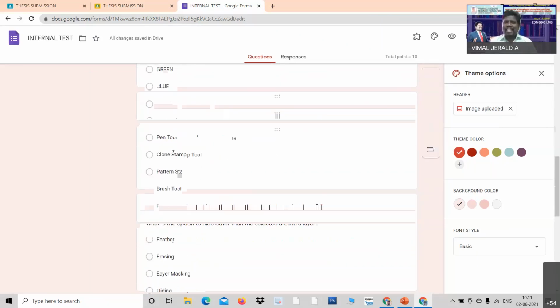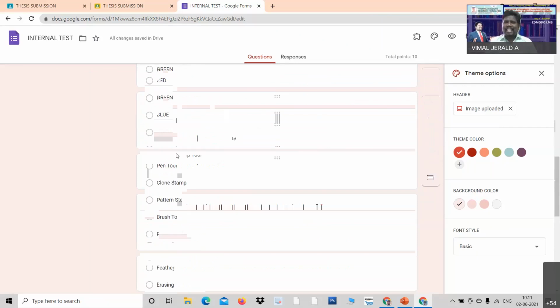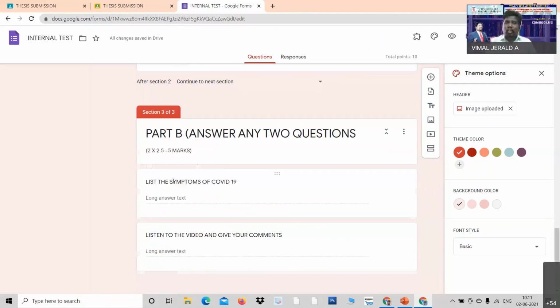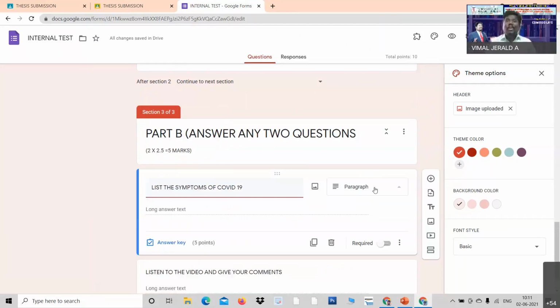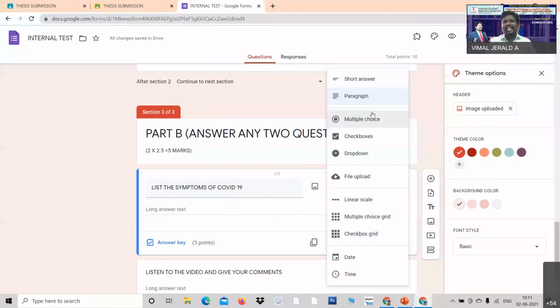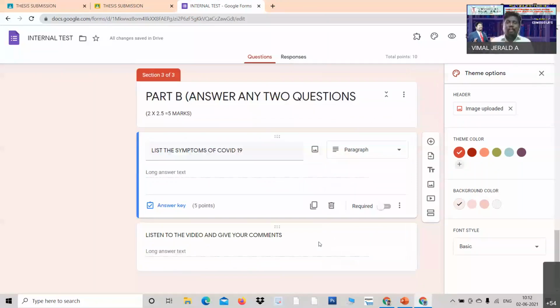See, here I've got 5 questions. Part A. Right. And part B. This is where I wanted to have the questions for the theoretical part. Look at here, list the symptoms of COVID-19, which I have chosen. This is the list of question types that I can add. It can be multiple choice, it can be short answers. I've gone for paragraphs so that the students can add any number of lines. And for the second one, you can be creative, not only asking the students to write all the time, type all the time. Why don't you ask the students to watch a video and write? Maybe you involve speech therapy.